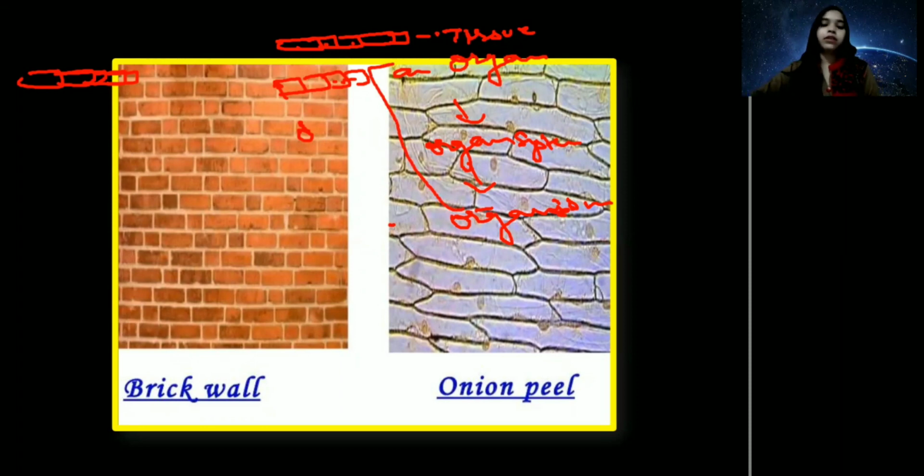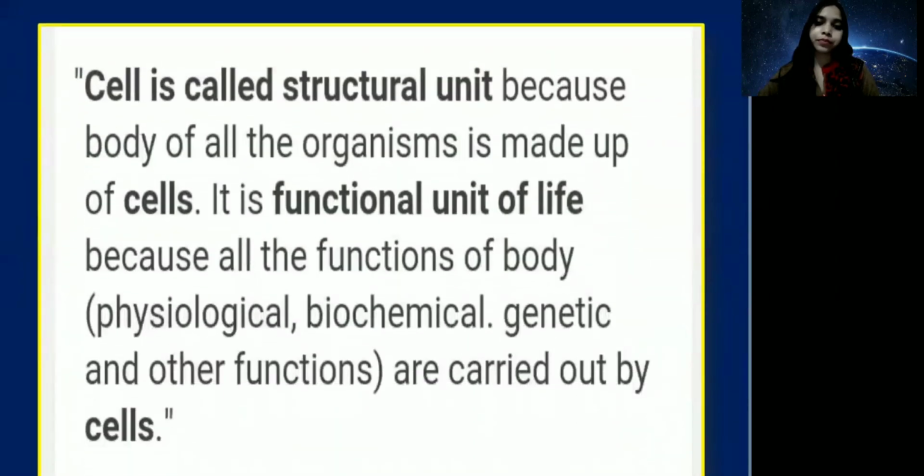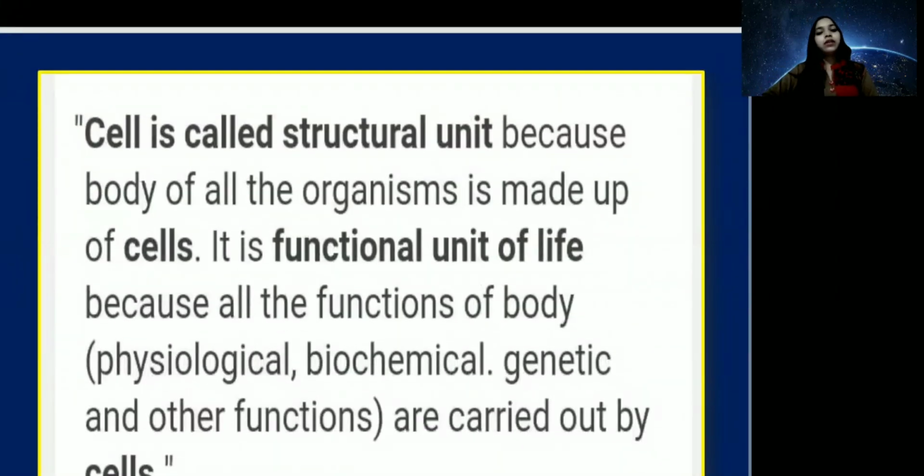Let's come to functional unit. Our body performs various functions such as digestion, respiration, circulation, excretion. How do the functions take place? All the functions are carried out by cells. That's why it is called the functional unit of life. I hope this is very much clear to you why the cell is called structural and functional unit of life. Cell is the structural unit of life because all the living organisms, including plants and animals, are made from cells. And functional unit of life, because all the functions in our body are performed by these cells.